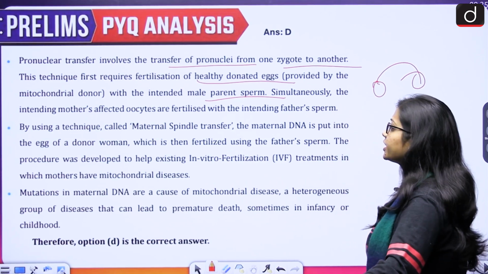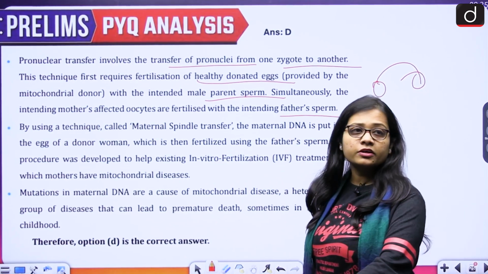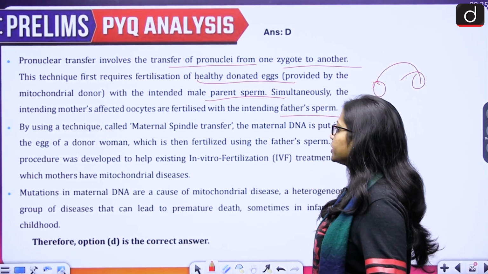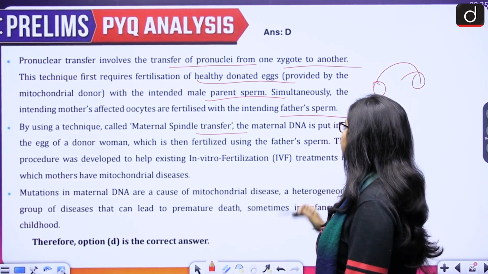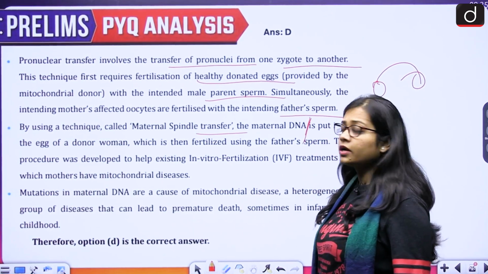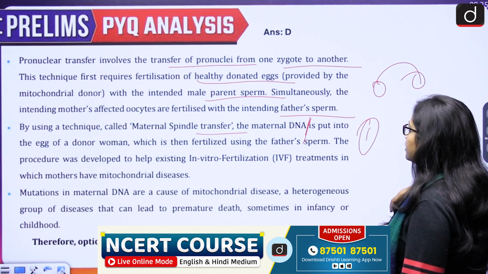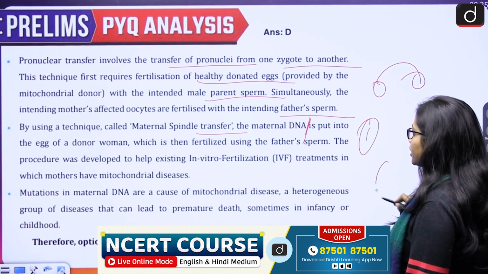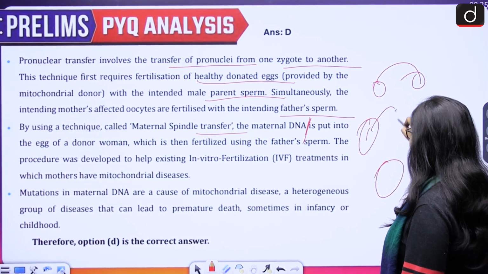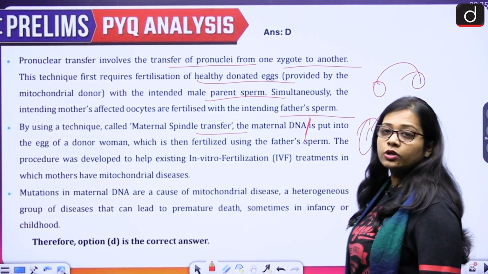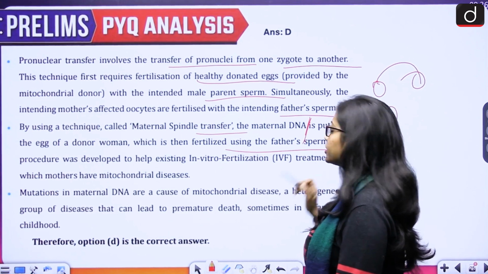Then simultaneously the intended mother's affected oocyte is fertilized with the intended father's sperm by using a technique called maternal spindle transfer. The maternal DNA is put into the egg of a donor woman. So if this is the maternal DNA and then there is a donor woman, then the spindle transfer from the maternal DNA is done into the donor woman, which is then fertilized using the father's sperm.